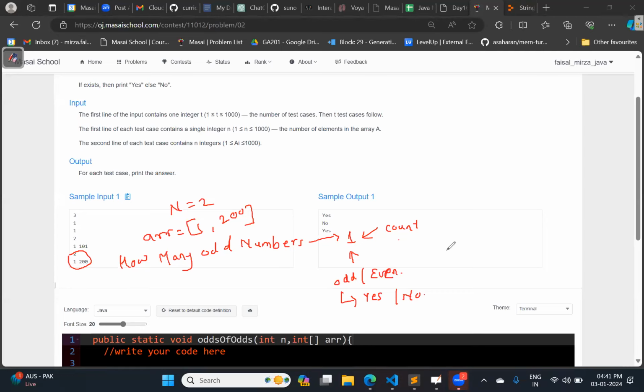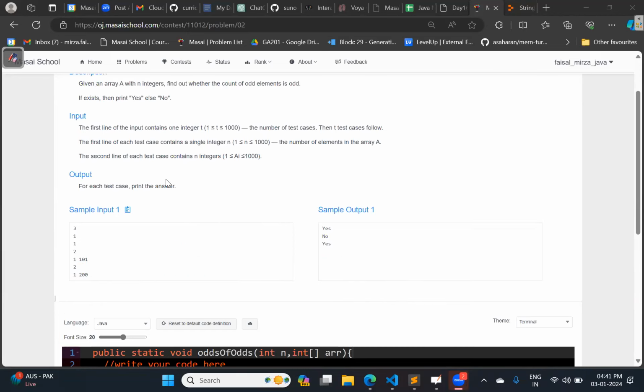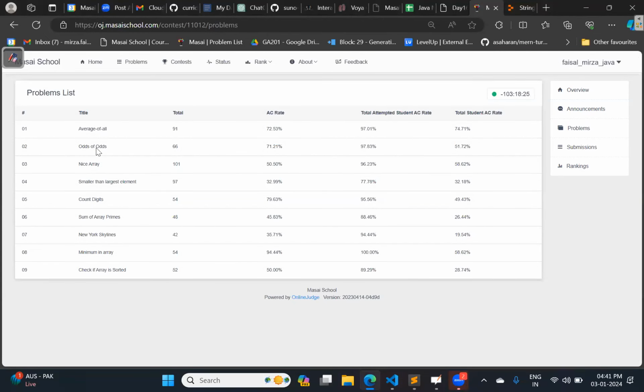Please confirm. Okay? Try it out again, very simple, not that much logic is required. Apart from this, the nice array is again simple. And okay, we will take this one as well, New York skylines.